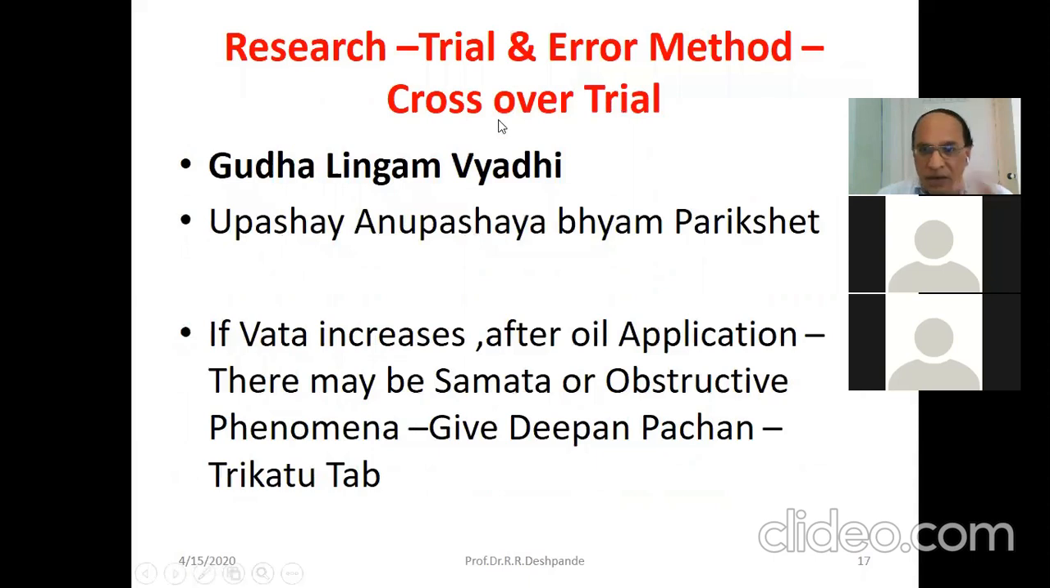Research, another method in ancient times: the trial and error method, or crossover trial. Gudalingam Vyadhi, Upashay Anupshay Bhyam Parikshet. This is the quote mentioned in Ayurveda. This is the Siddhant. Whenever your diagnosis is not perfect, you have to do trial and error. Upashaya means relief, and Anupashaya means problem, not getting relief. So based on relief and non-relief, you have to diagnose.